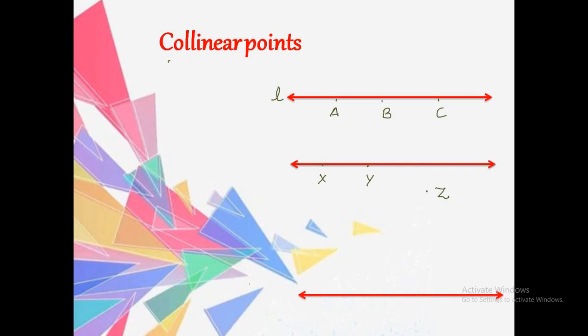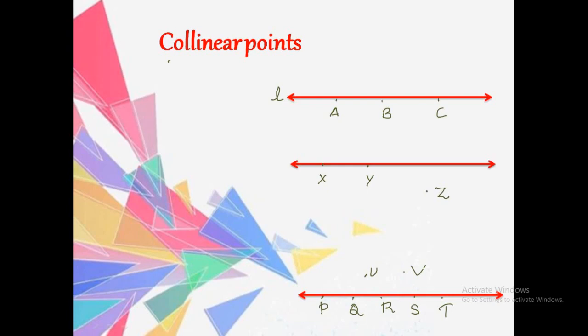Let's take another example. Here I am marking P, Q, R, S, T. Here it is U and here it is V. So if we consider the points P, Q, R, S, T, these 5 points are collinear points.